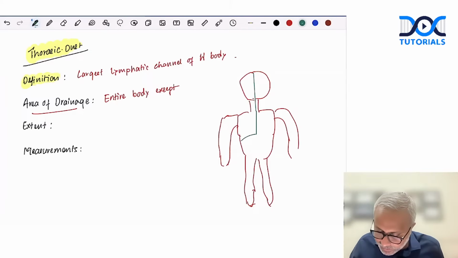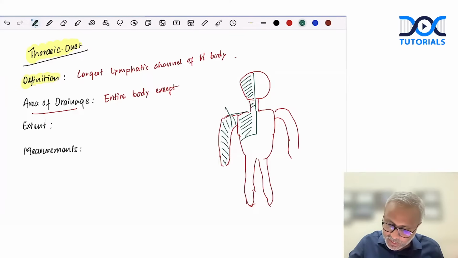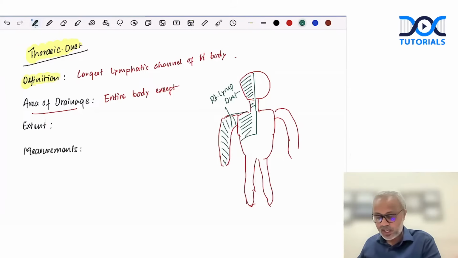Then it drains the entire. So this is the area that is drained by a lymphatic channel called, right? This entire area is drained by the right lymphatic duct. Okay. The rest of the area, whatever we have, everything is drained by the thoracic duct.